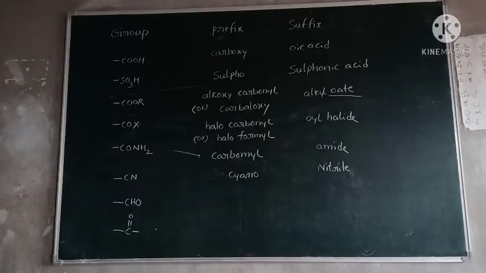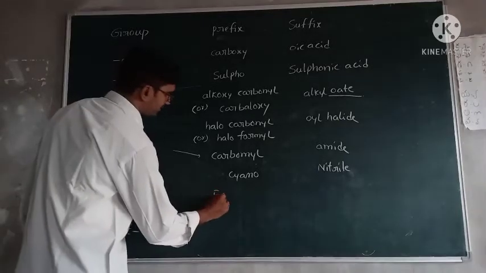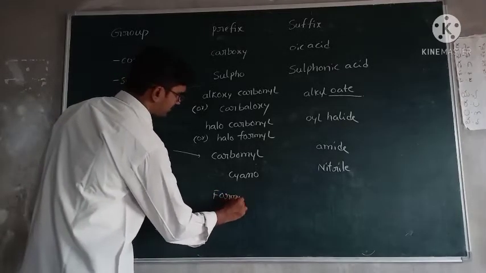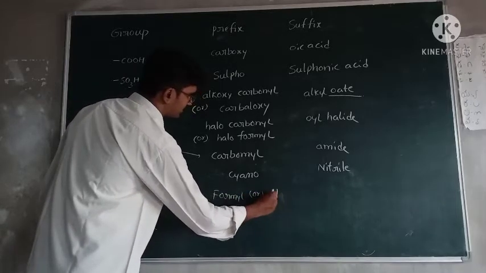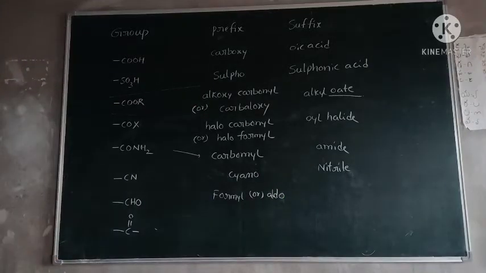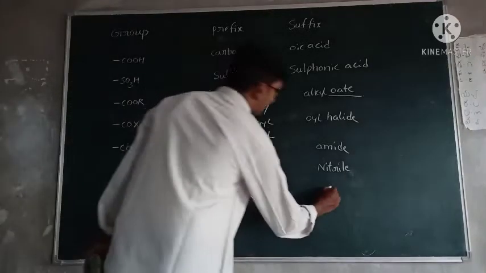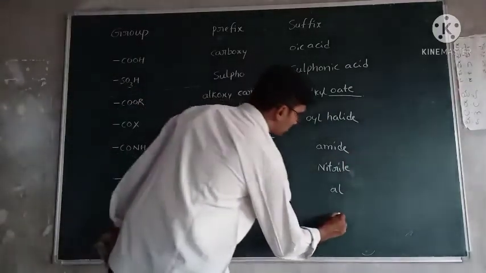Next, CHO: formyl, aldo also used, but for suffix name the main name is al. For ketones, the main name is one, last two letters.